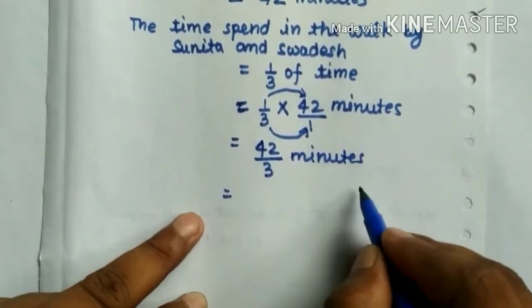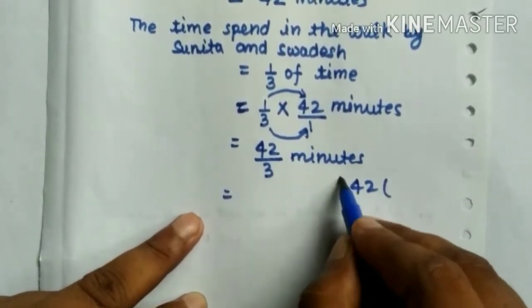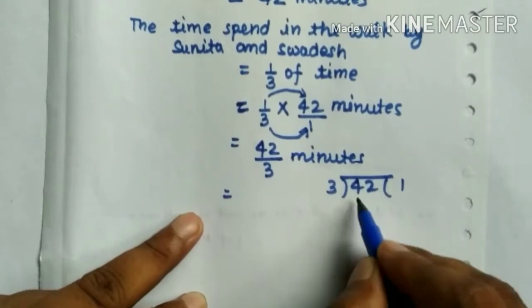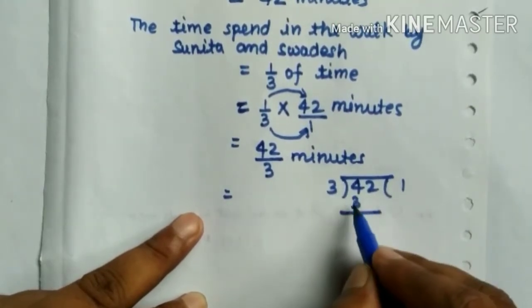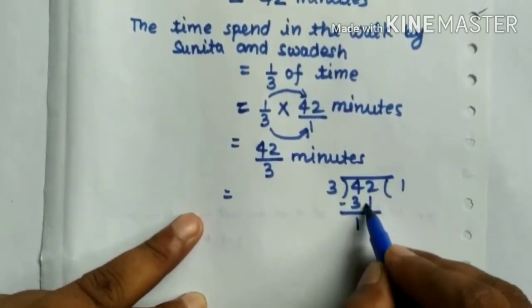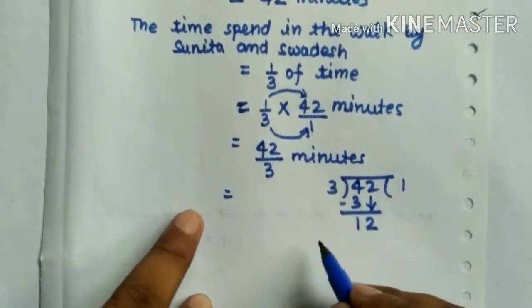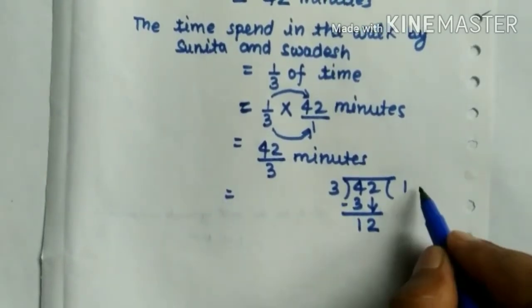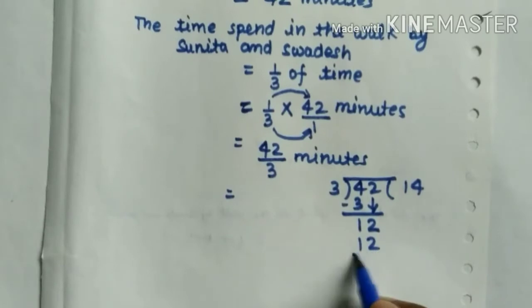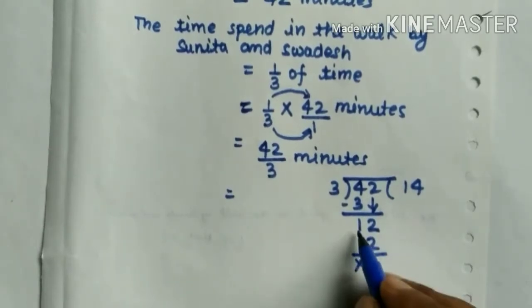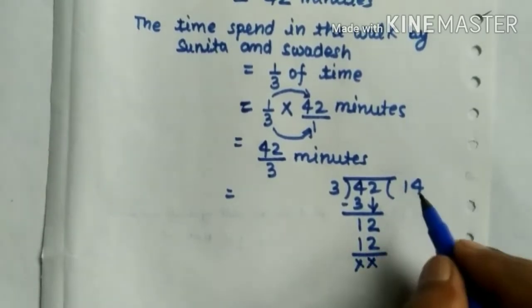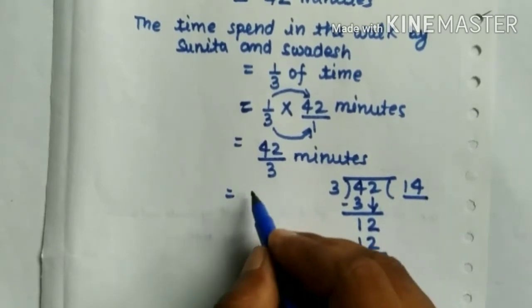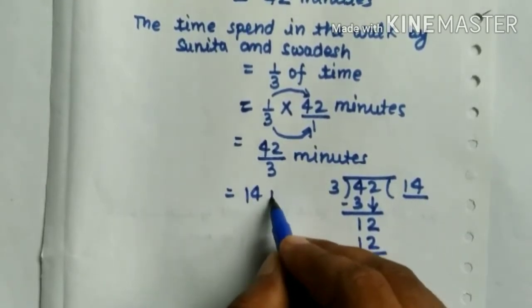After solving this, 42 divided by 3: 3 ones are 3, 4 minus 3 is 1, we take 2 down, and 3 fours are 12, 12 minus 12 is 0. It means that it cancels out. We get 14 minutes.